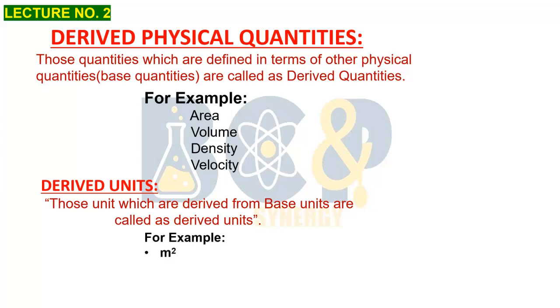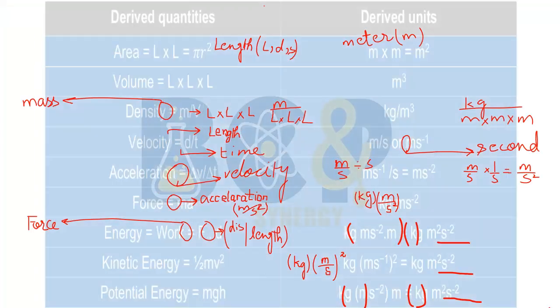For example, meter square is the unit of area and it is derived from the units of base physical quantity. Then meter cube is the unit of volume. It is also derived from the unit of some other base physical quantity. Then kilogram per meter cube is the unit of density and it is also derived from the base units. Meter per second is the unit of velocity. It is also derived from some other base units.